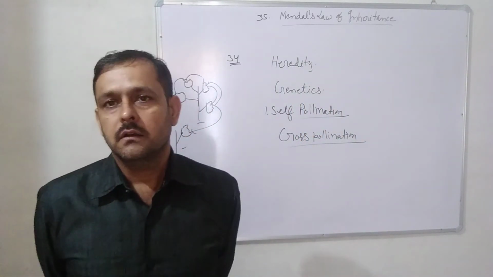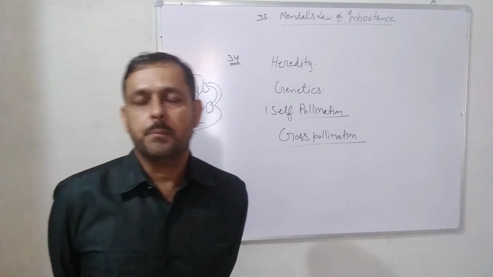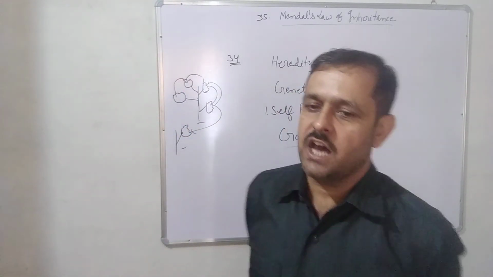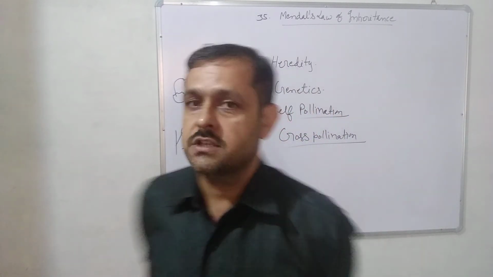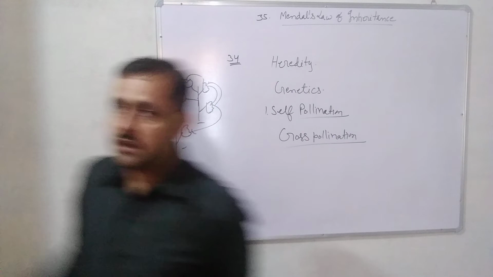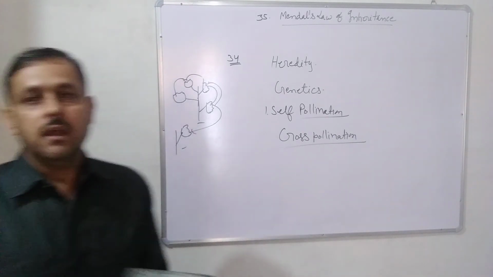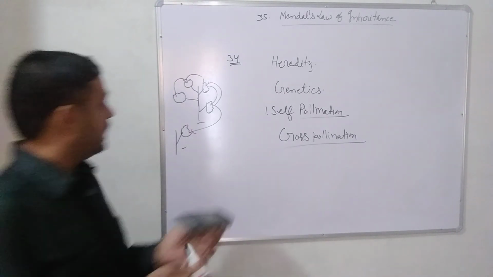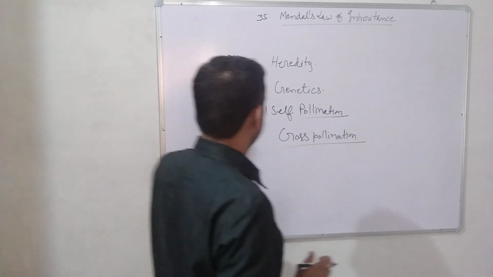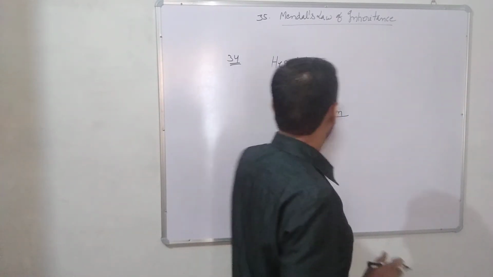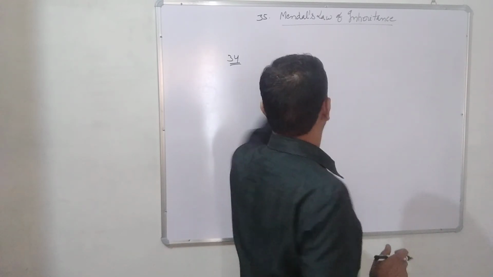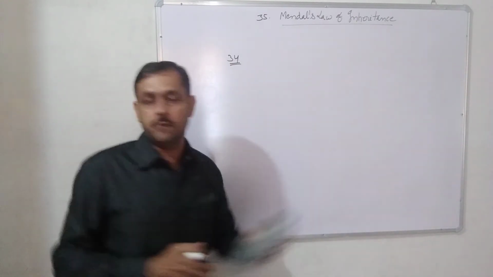So the main thing is that in pea plant there are 34 contrasting characters found. Among these 34 characters, only 7 characters were studied by Mendel, and their contrasting characters are also present. And why did Mendel succeed? Because he chose only 7 characters out of these 34.